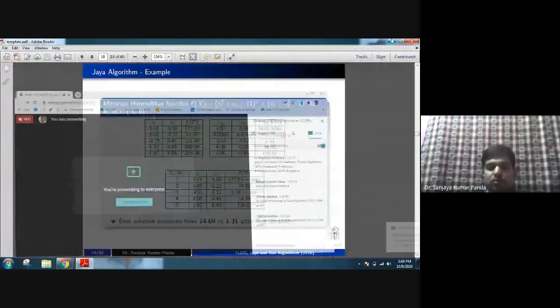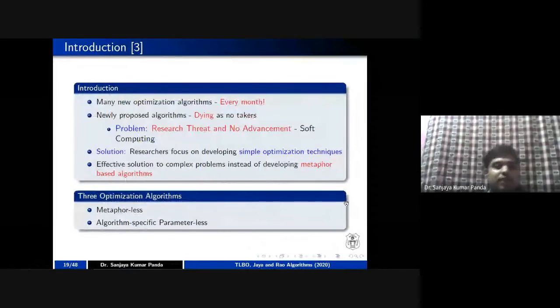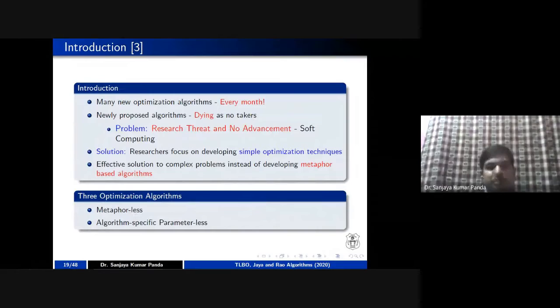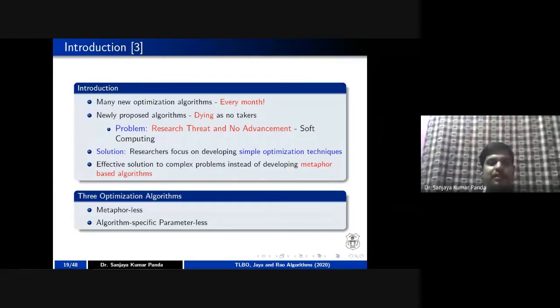Okay, if you don't have any doubt, let us go for the third type of algorithm. But before that, I told you I will tell you a very important introduction written by Professor Rao. It is very interesting. After developing these three algorithms, which are called Rao's algorithms, in that paper he mentioned that if you look at optimization algorithms, new ones appear every month. If you see the research directories or databases, you will see plenty of algorithms available. Each and every month new algorithms are developed, right?